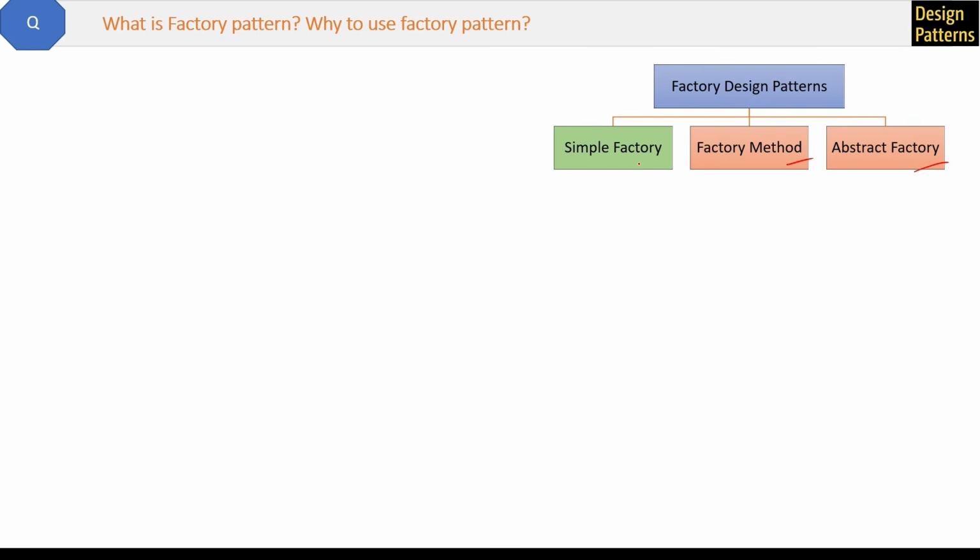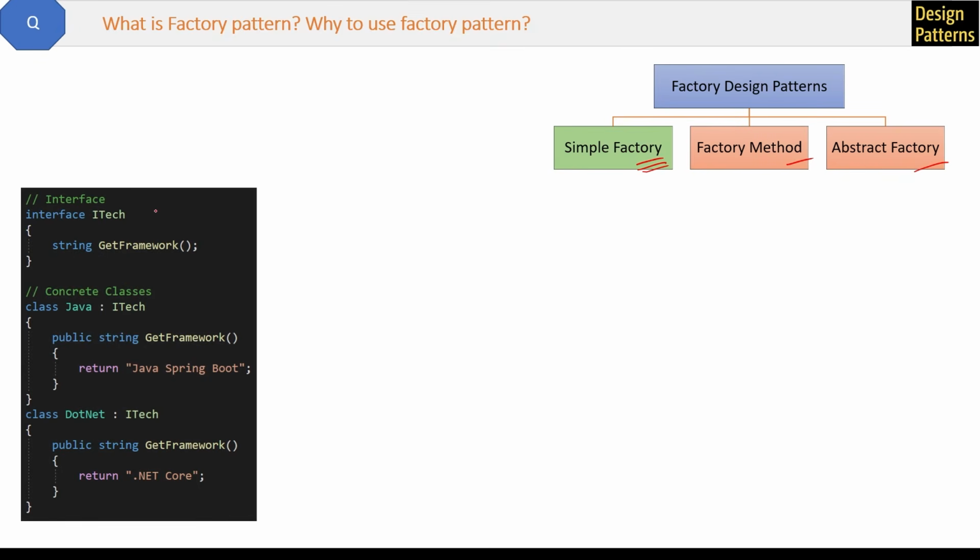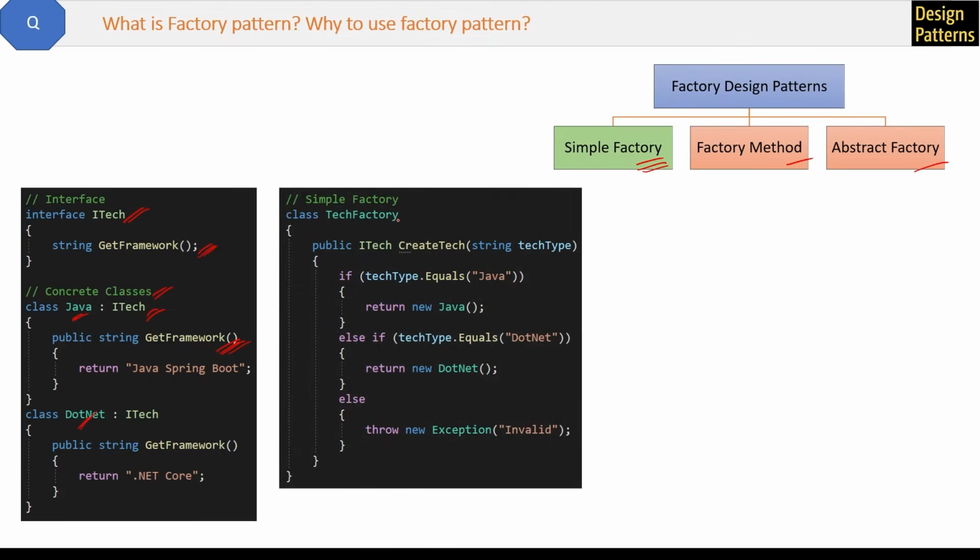Now here in simple factory we have an interface ITech with a method getFramework. Then two concrete classes, Java and .NET, which implement the ITech interface and provide their implementation of the getFramework like this. Then we have a simple factory class TechFactory with a method createTech that takes a string parameter techType, and this method returns an instance of the corresponding Java or .NET object that implements the ITech interface, right? So if the Java class is inherited from ITech, then it can return the ITech interface.